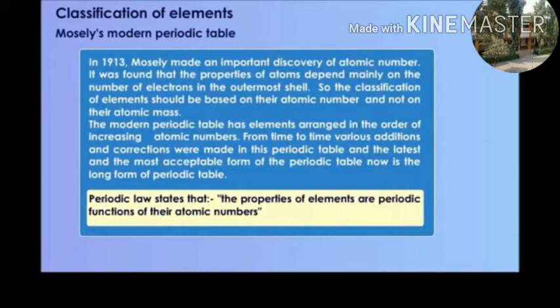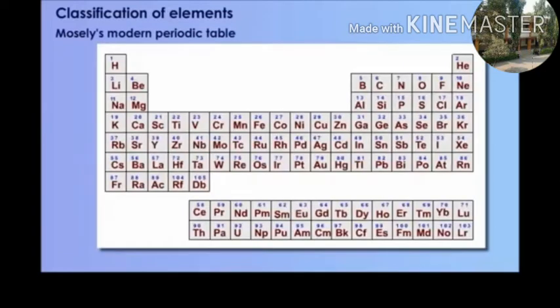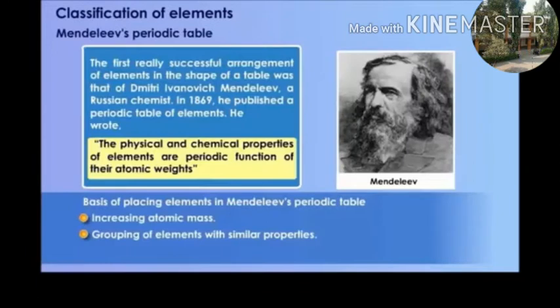He stated that if all the elements are arranged in the increasing order of their atomic numbers, then they can be successfully arranged in the periodic table. In this way, Moseley successfully classified all the elements. In the modern periodic table, 118 elements are successfully arranged.